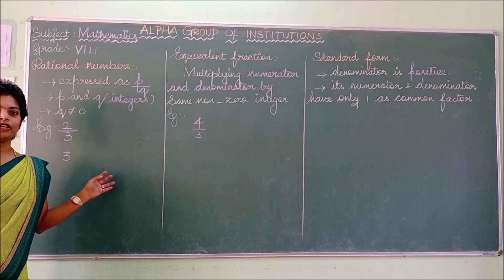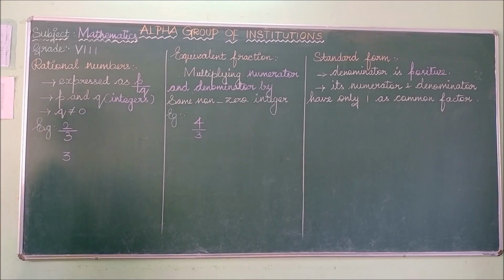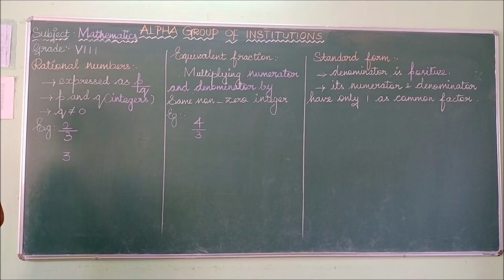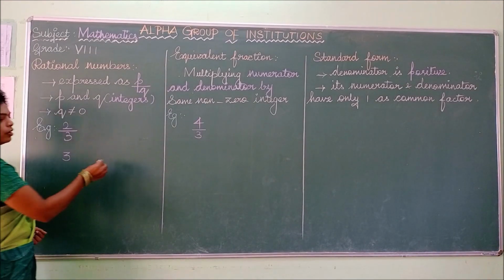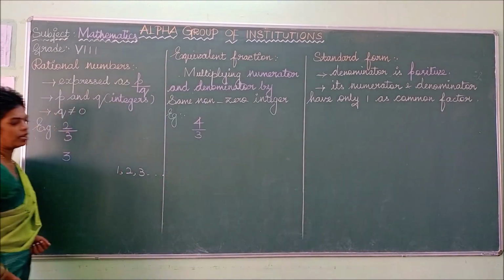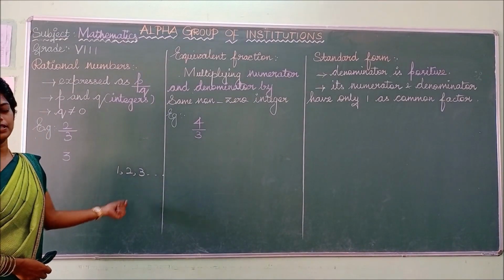So today we are going to learn the numbers. So what do you mean by number? A counting that we call to be a number. So what are numbers? Natural numbers. Natural numbers come from 1, 2, 3 up to etc. The counting numbers are called natural numbers.